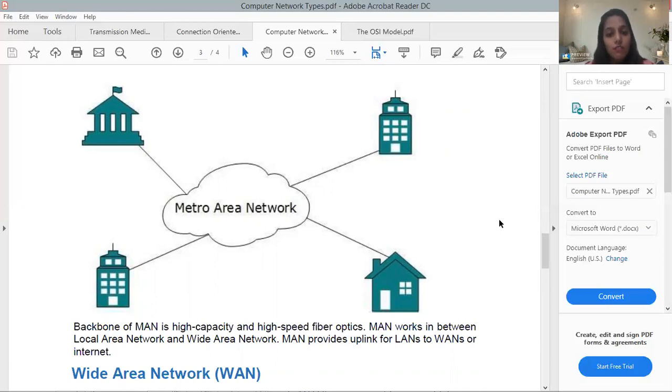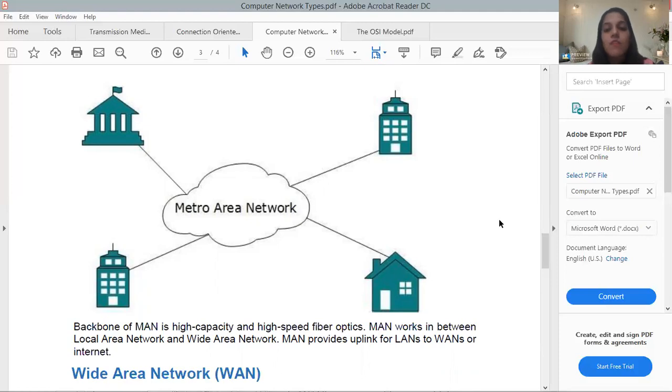So the backbone of MAN is high-speed fiber optics, because fiber optics have high frequency, right? And MAN works between the local area network and the wide area network. MAN provides uplinks from LAN and downlinks for LAN to WAN or internet. Okay, uplink means uploading data, right? Upload data to the cloud, or from LAN to WAN, or any kind of internet you are connected to.